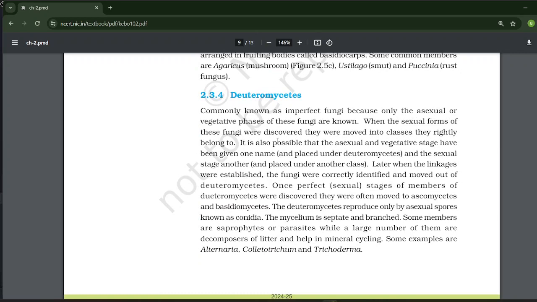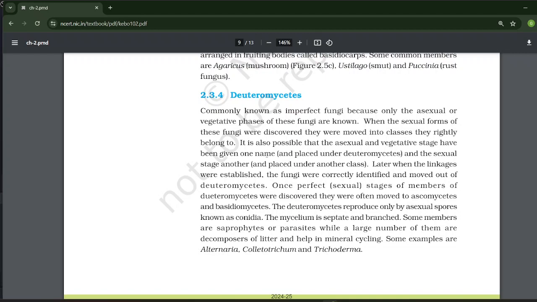Deuteromycetes. Deuteromycetes are commonly known as the imperfect fungi because only the asexual vegetative phase of these fungi is known. When the sexual form of these fungi was discovered, they were moved into the classes they rightly belong to. It is also possible that the asexual and vegetative stage was given one name and placed under Deuteromycetes, and the sexual stage was given another name and placed in another class.